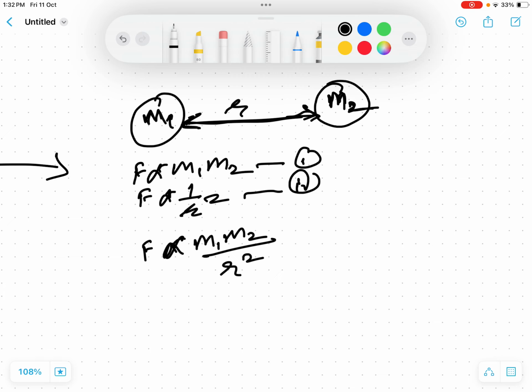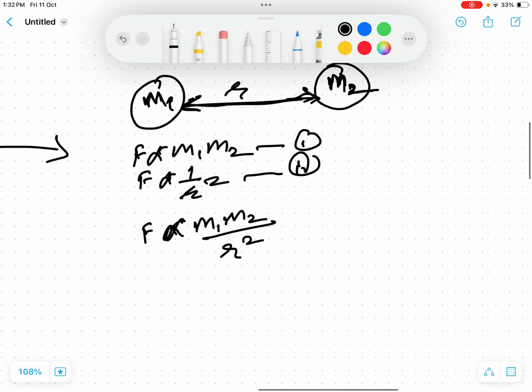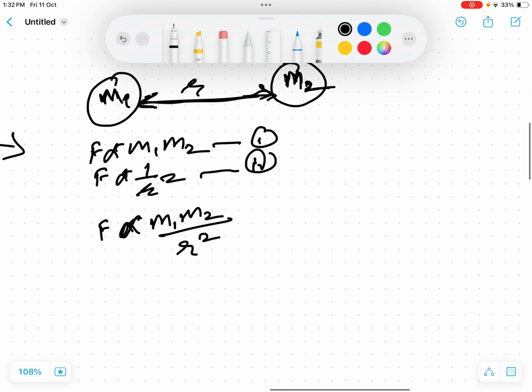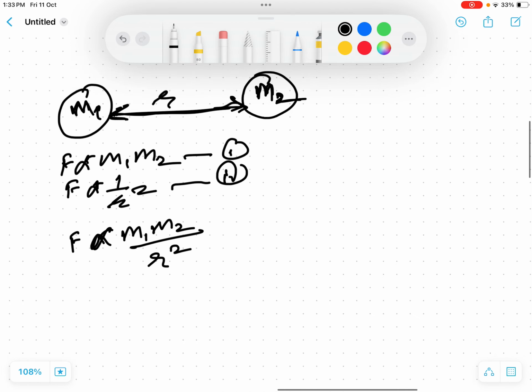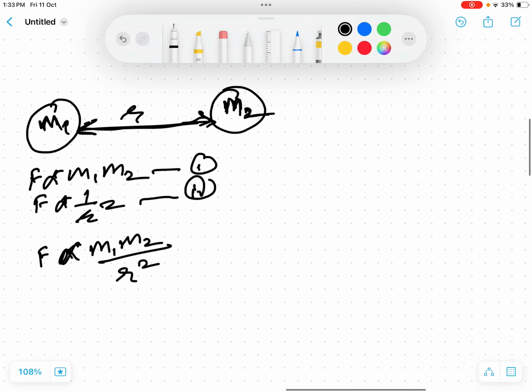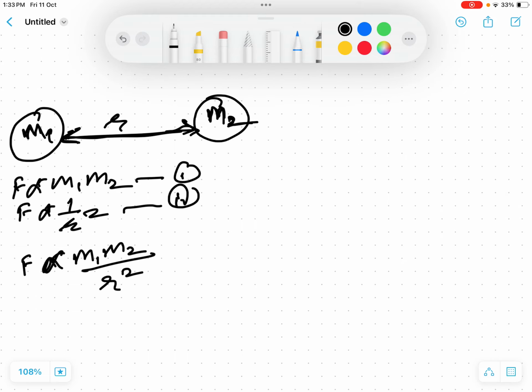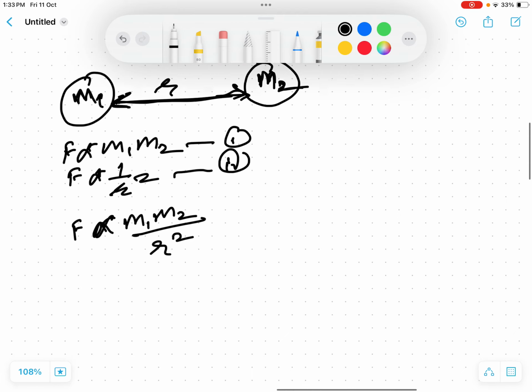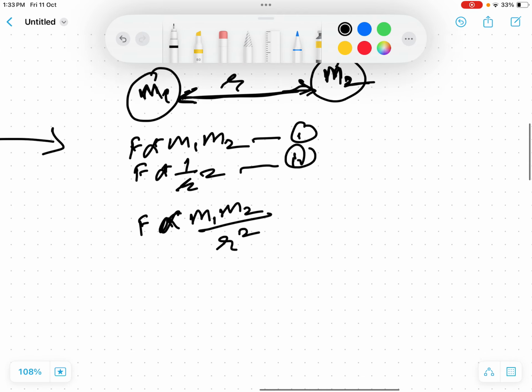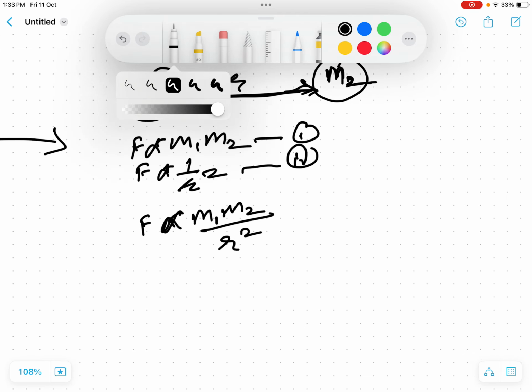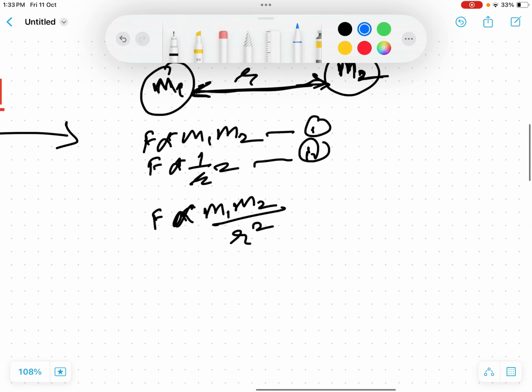From these things we can conclude that there is an inverse square rule. It is a central force, and a fundamental force in nature. There are many forces present in nature: electrostatic force, gravitational force, strong nuclear force. But one thing we can see here is that there is an inverse square rule.